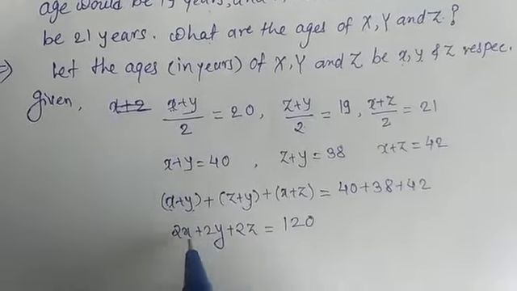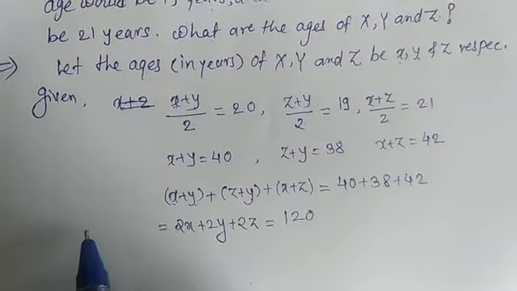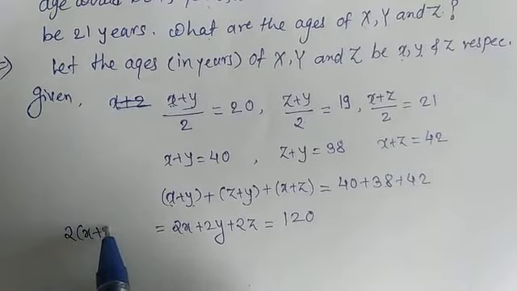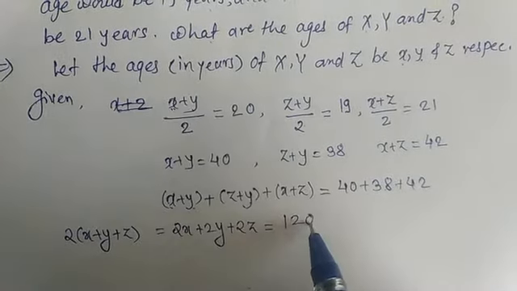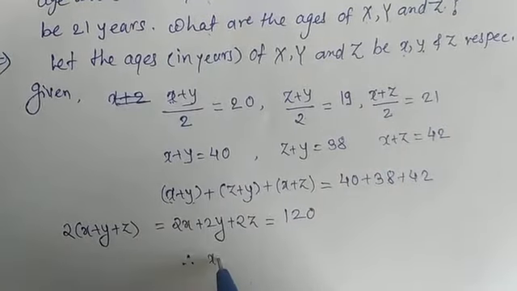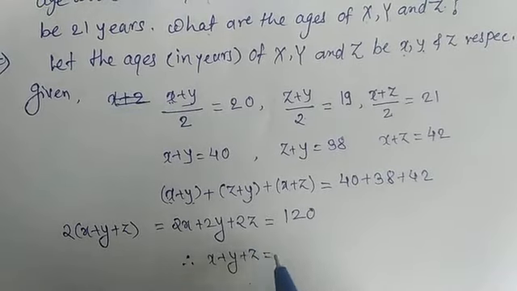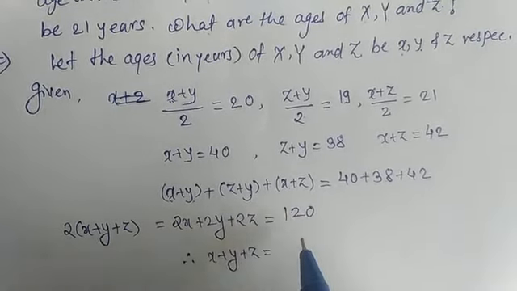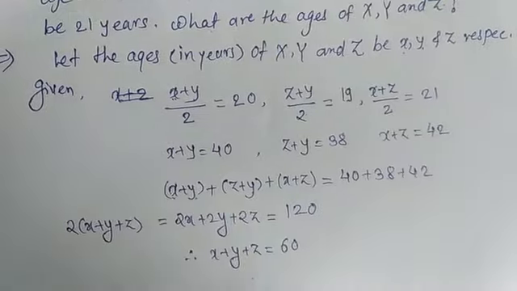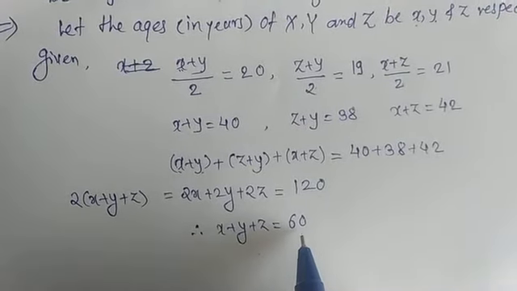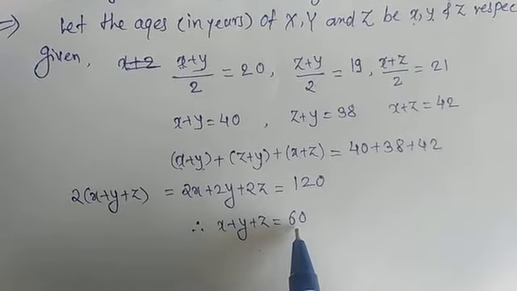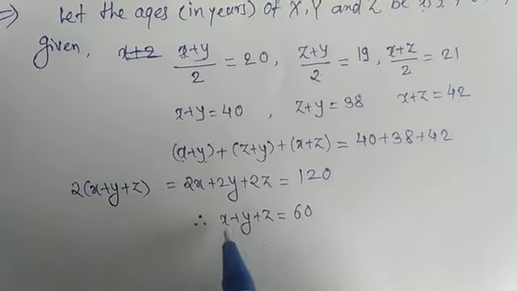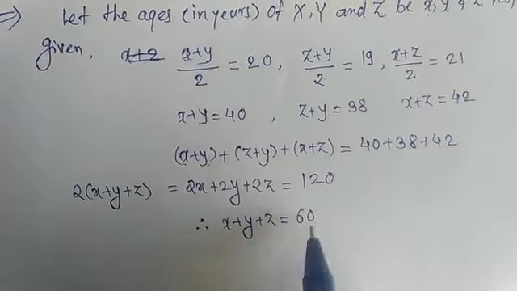Okay, so here 2 can be taken common, which means 2 into bracket x plus y plus z is equal to 120. Therefore x plus y plus z is equal to 120 divided by 2, which is 60. Okay, so the addition of these 3 is 60.